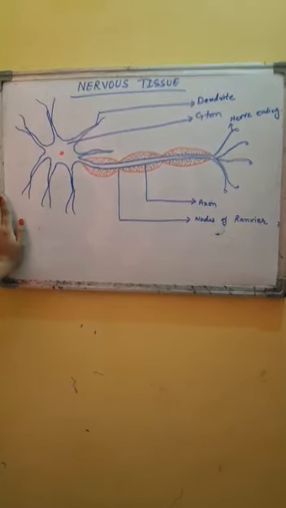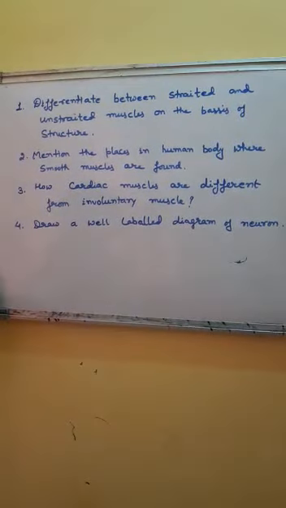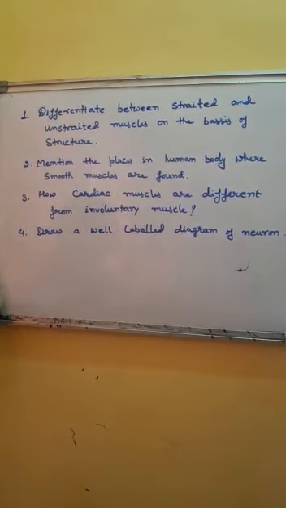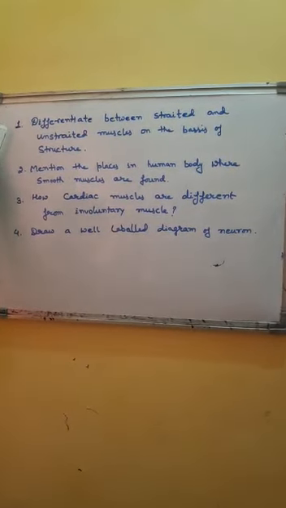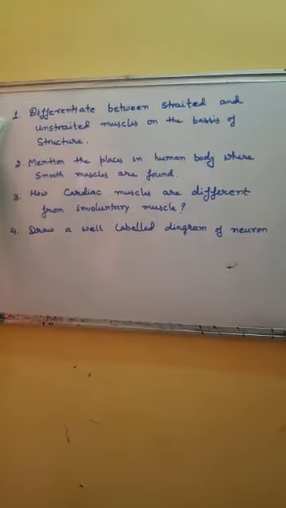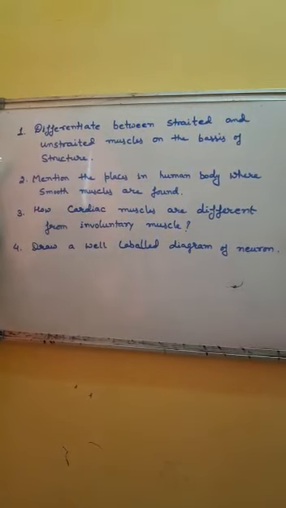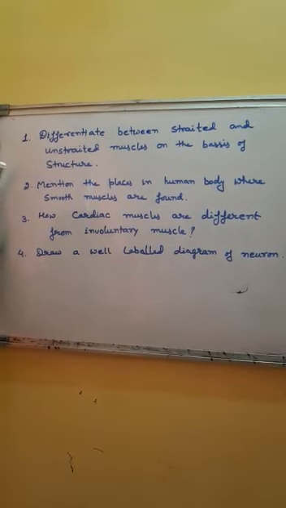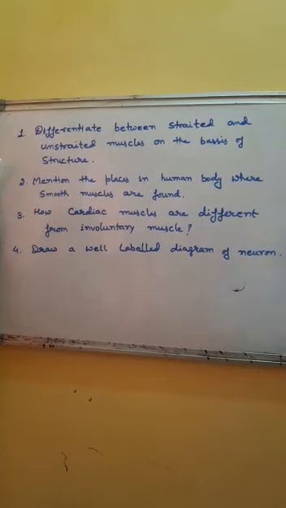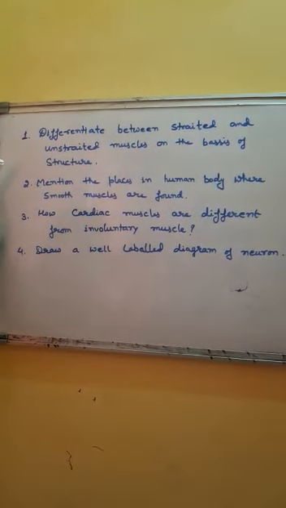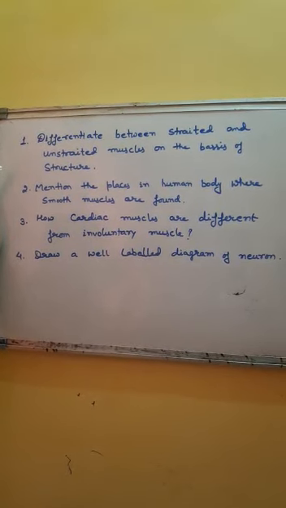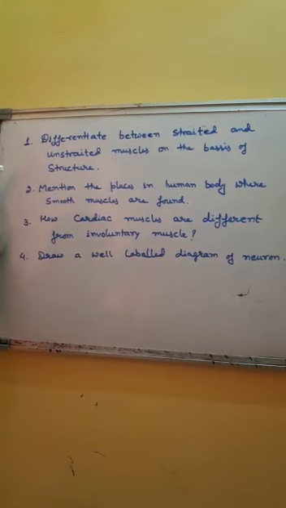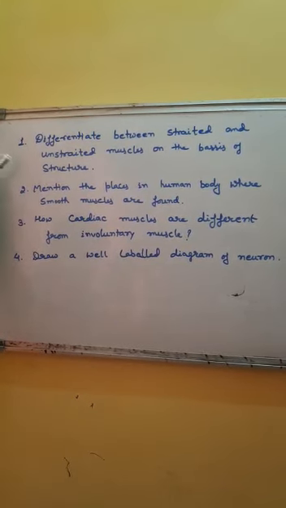Now students, here are some questions based on today's video. So watch the video carefully and try to answer these questions. The very first question is, differentiate between striated and unstriated muscles on the basis of structure. In this question, you have to differentiate both the muscles, striated and unstriated, on the basis of their structure, like their ends, whether it is blunt or tapering, number of nucleus present, striations found, whether. So on these basis, you have to differentiate between the two.